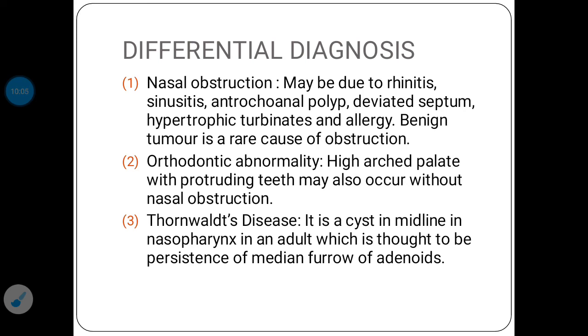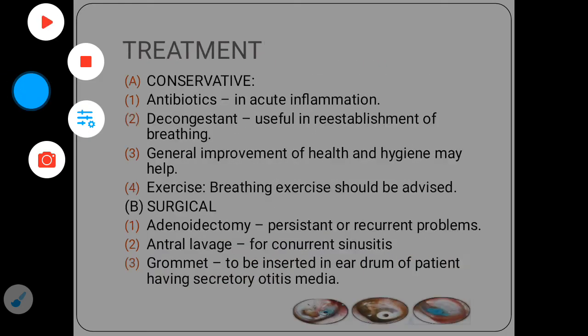Another differential diagnosis is orthodontic abnormality. In orthodontic abnormality, there is a high arch palate with protruding teeth, but in that nasal obstruction will not be present. Another differential diagnosis is Thornwaldt's disease. It is a cyst in the midline in the nasopharynx in an adult, which is thought to be a persistence of the median furrow of adenoids.